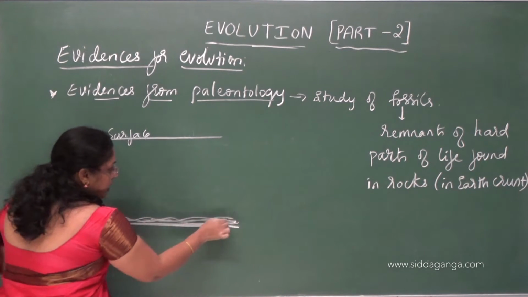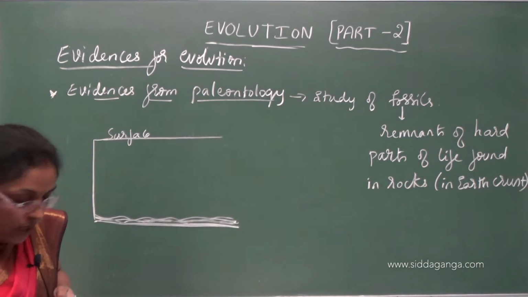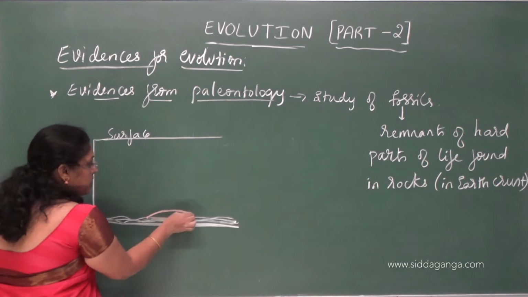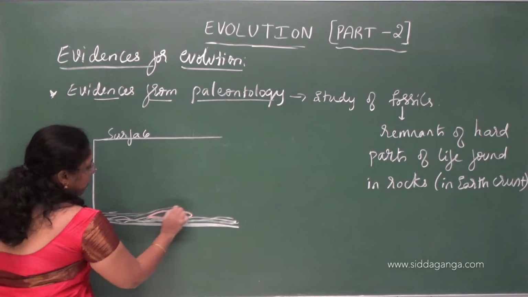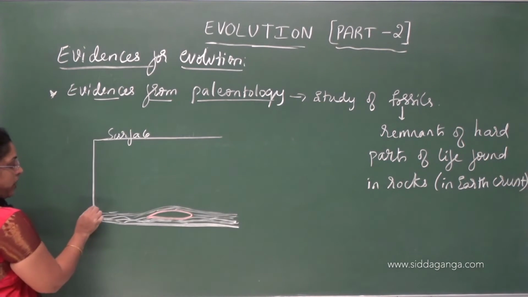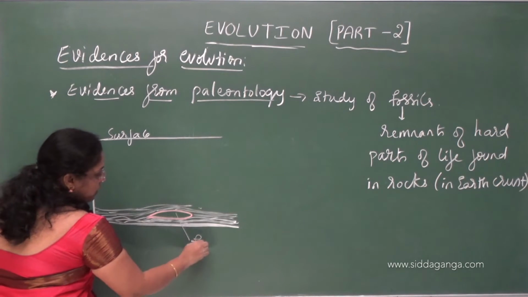When the sediment is being formed, if any organism dies, that is also covered by the sediment layer, and it will be converted into a fossil.